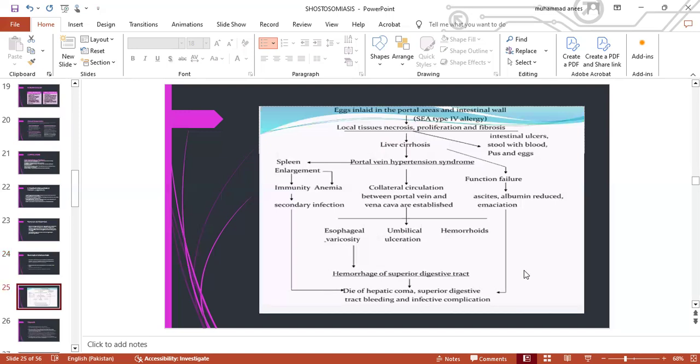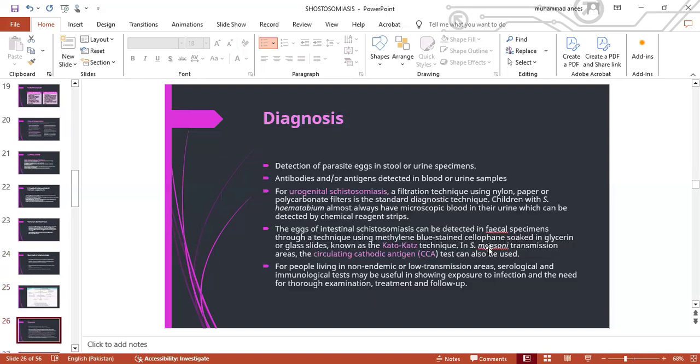This is a sequelae of the complications, which has already been discussed. Now, the diagnosis. The diagnosis is mostly the detection of the parasitic eggs in stool or urine samples. It is the gold standard test, which is seen under the microscope.